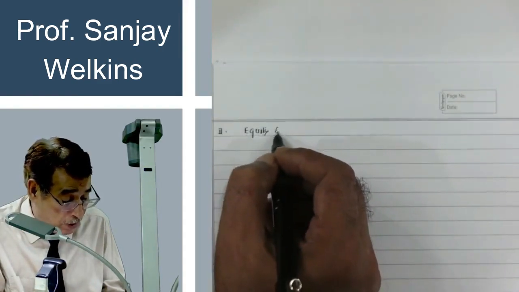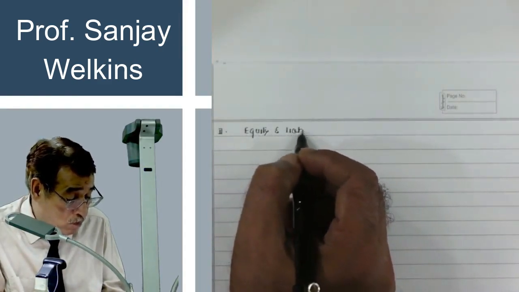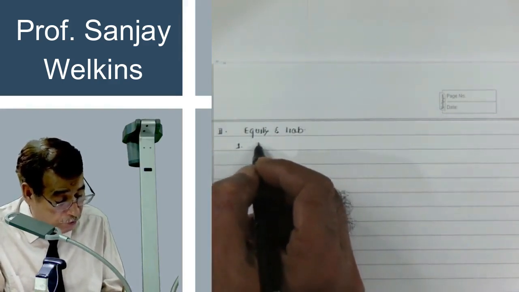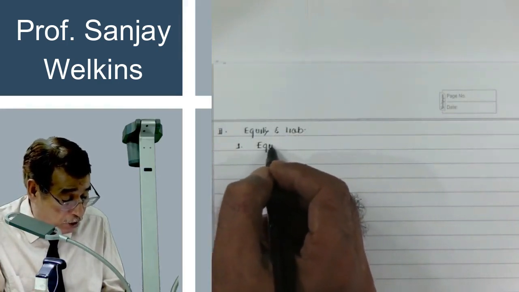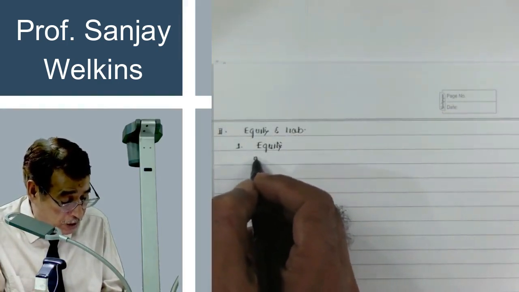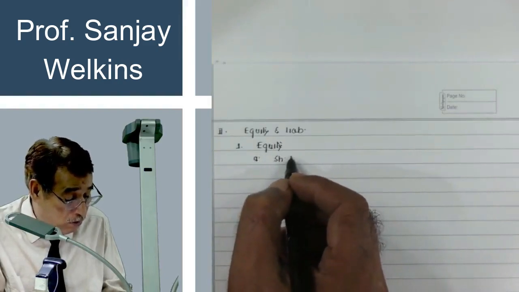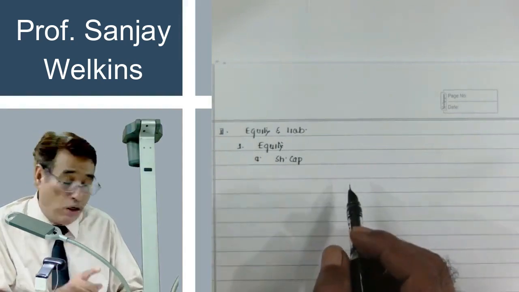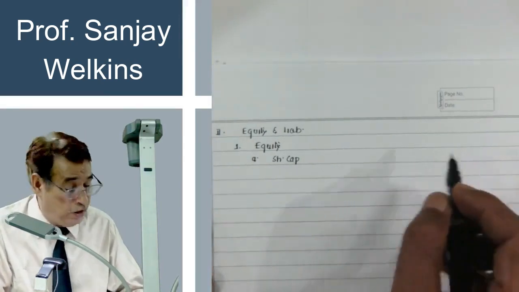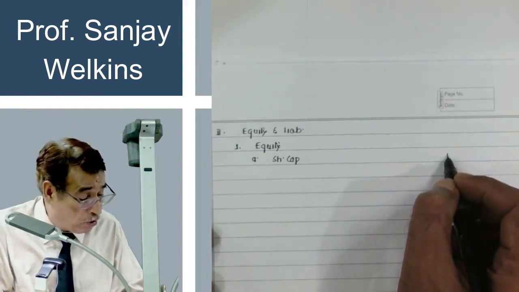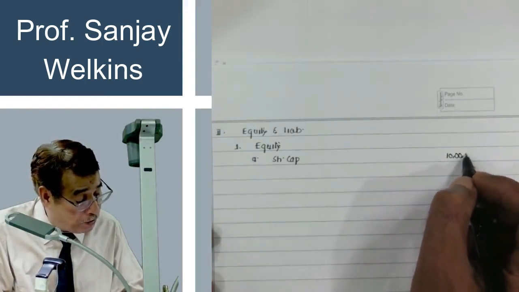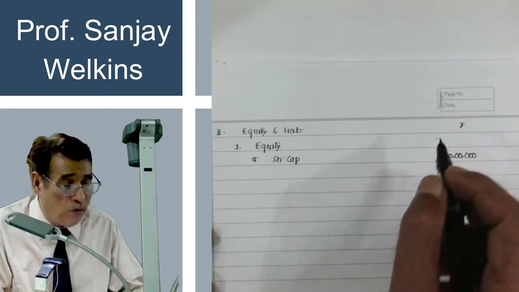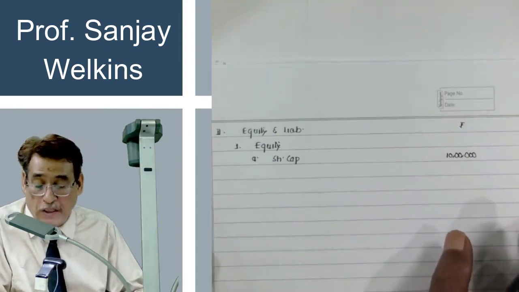Equity and liability side. As far as equity and liability is concerned, first of all we write equity. I have already told you, under equity we are going to present first of all a share capital. And as I was talking a bit earlier, we are not going to present the share capital of subsidiary company. I am simply going to write in the outer column share capital of parent only. Of parent only. We are not going to write the share capital of subsidiary company.